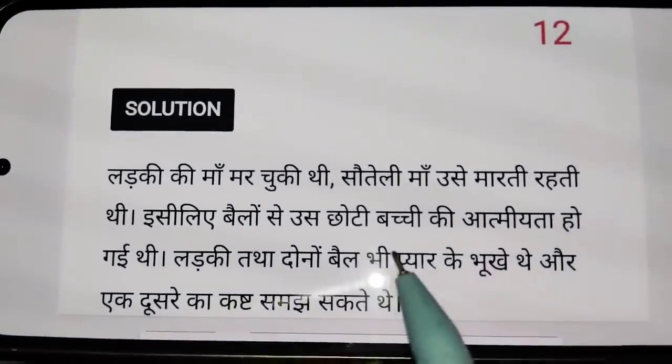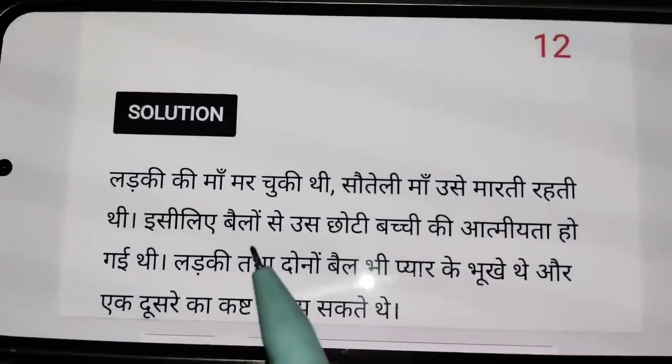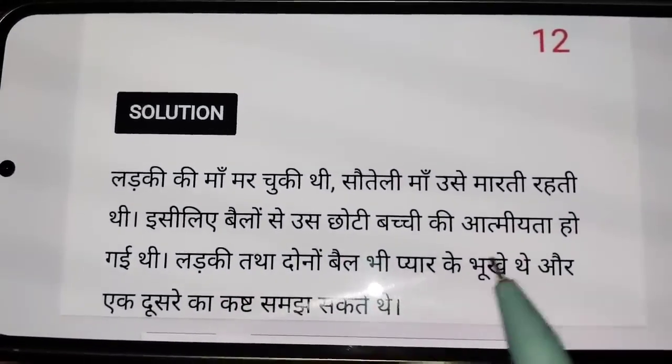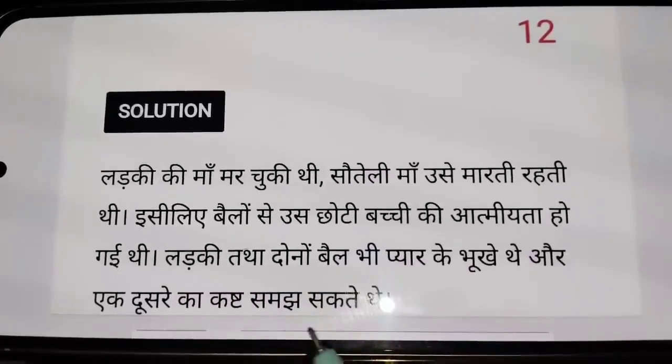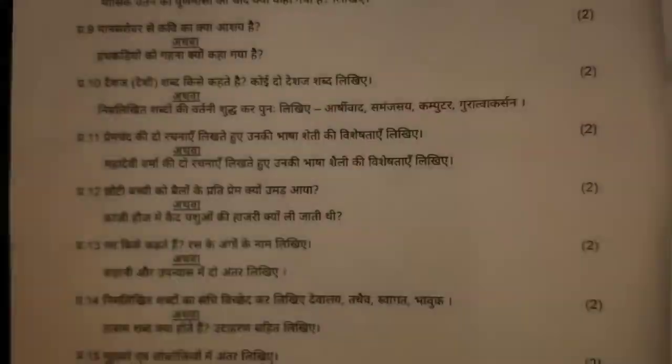The girl's mother had died. The stepmother used to beat her. That's why the little girl became attached to the bulls. The girl and both the bulls were also hungry for love and could understand each other's pain. Okay, this will be your answer.